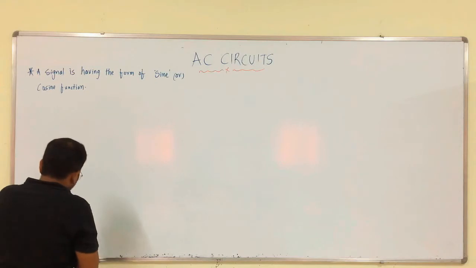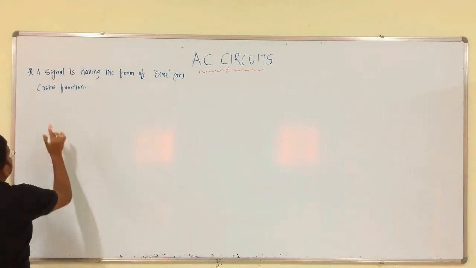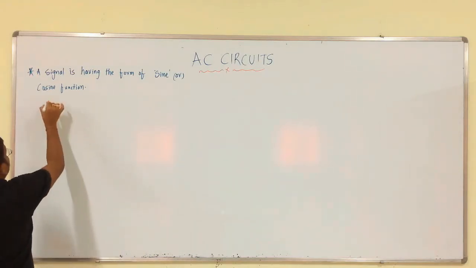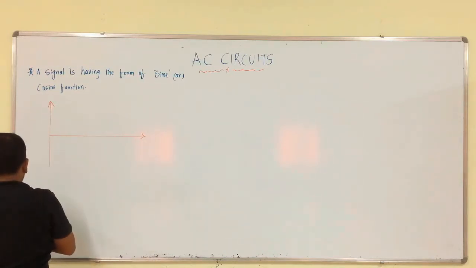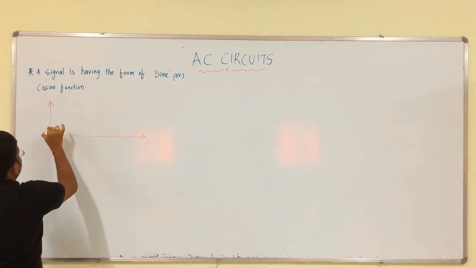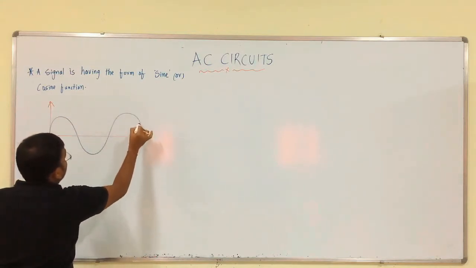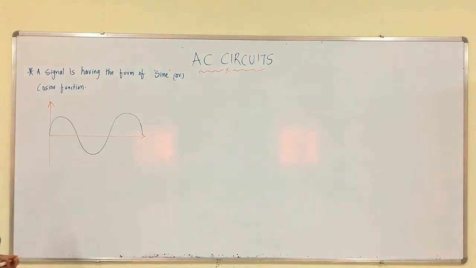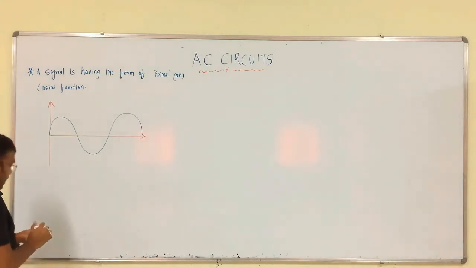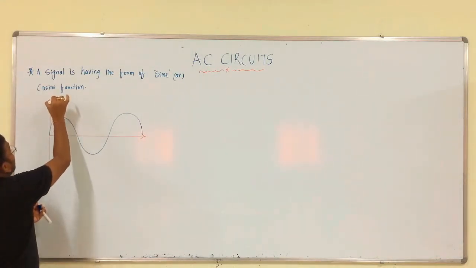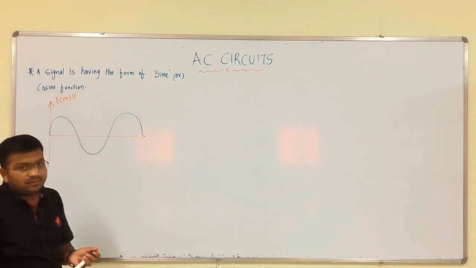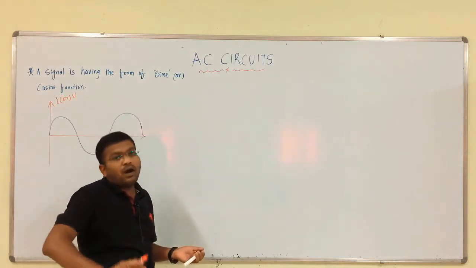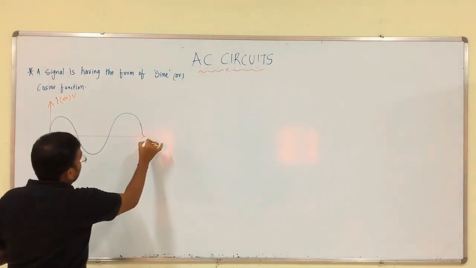So, if we consider sine function, this is the sinusoidal quantity, right. So, this is for example current waveform or voltage waveform, whether it may be current or voltage with respect to time, okay.